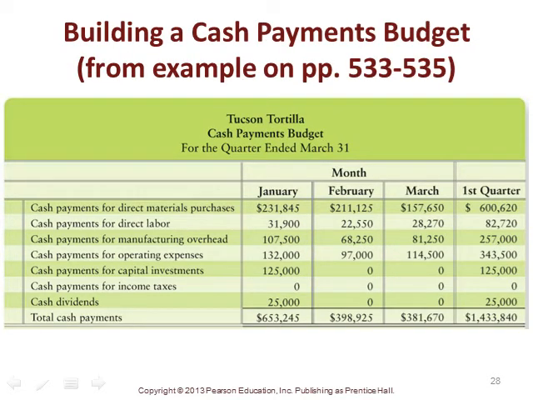So again, similar to our cash collections, we also have to build a cash payments budget, so that we know when we are going to be spending cash. If we know when we're getting it, we also want to know when we're going to be spending it. And so in this case, we're just simply looking at what cash outflows we have each month. And so we have cash payments for direct materials, for direct labor, for manufacturing overhead, for operating expenses, and then for months where we have capital investments or capital expenditures, we have cash payments for those as well.